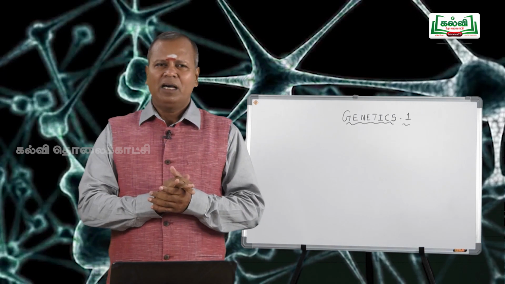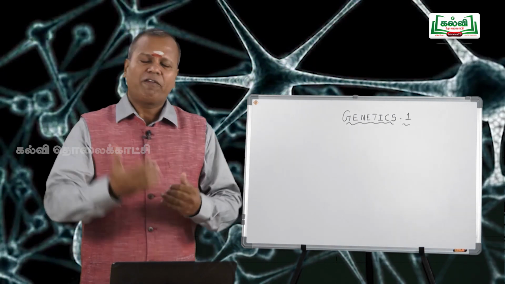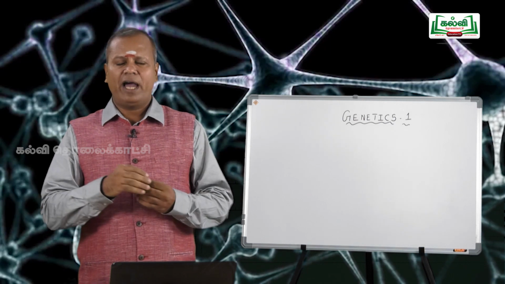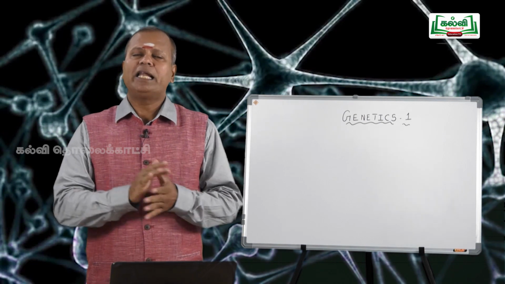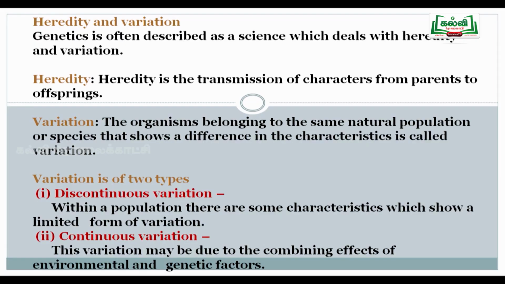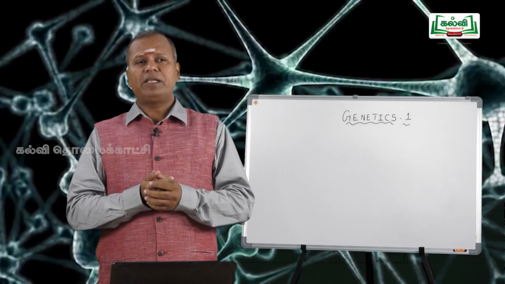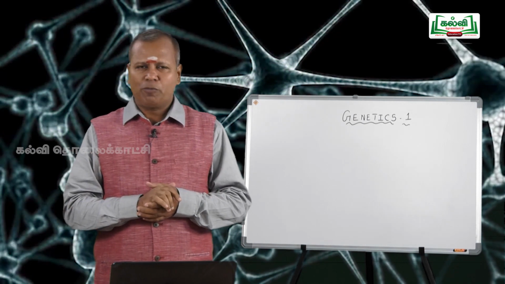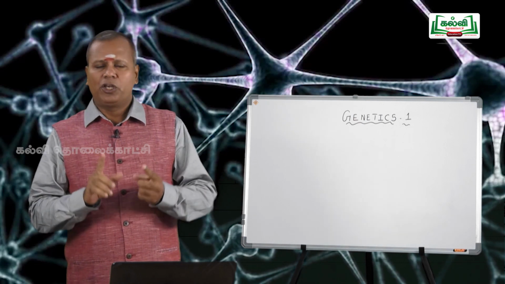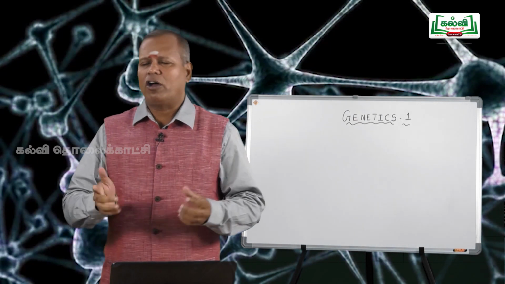Variation is nothing but the offspring differ from their parents either in slight degree or they show large variations. Mutation and crossing over are mainly responsible for variation in organisms. You know mutation. Mutation is nothing but a sudden spontaneous deviation from the wild type. Then crossing over also plays a vital role in variation. What is crossing over? The exchange of genetic material between the non-sister chromatids of the homologous chromosomes is said to be crossing over. So variation is due to either mutation or crossing over.